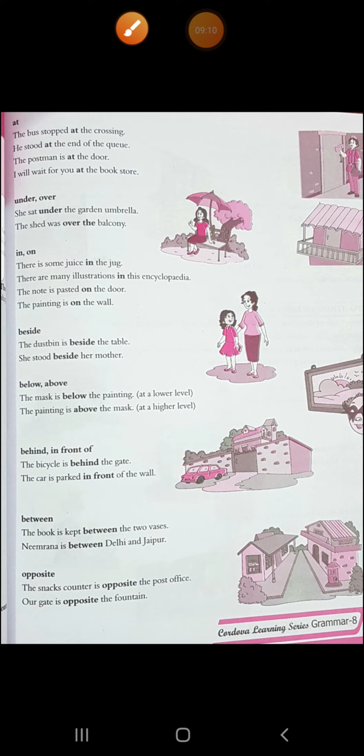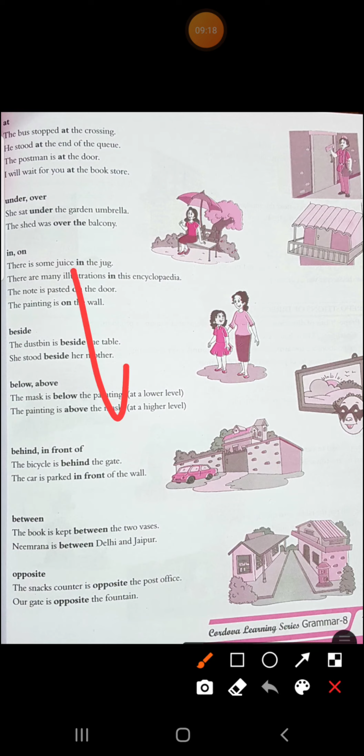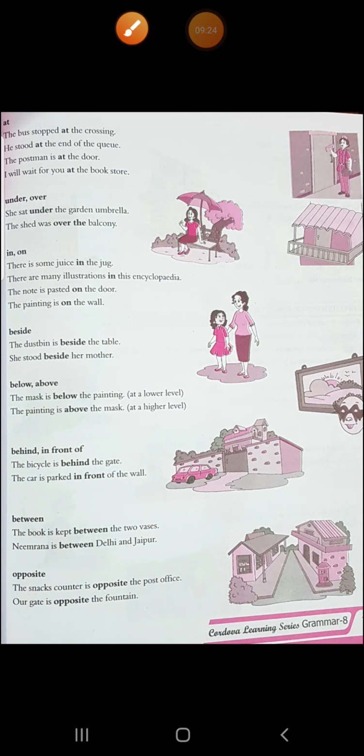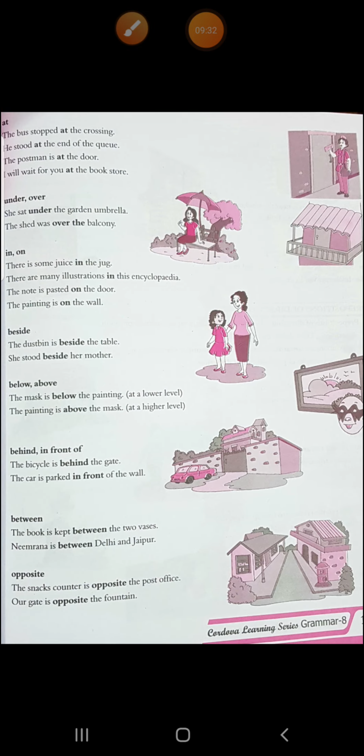Alright. Then what is between? Between means something that is kept between two things. The book is kept between the two vases, means there are two vases. Suppose there are two vases here and the book is lying between them. So this is the position between. Nimrana is between Delhi and Jaipur, means Nimrana is between these two places.